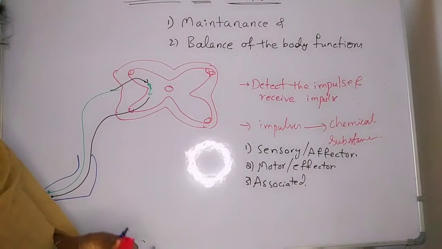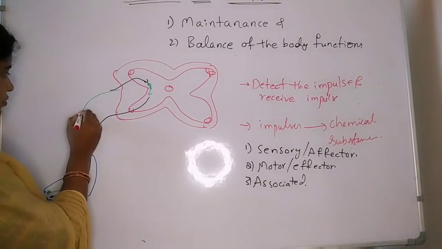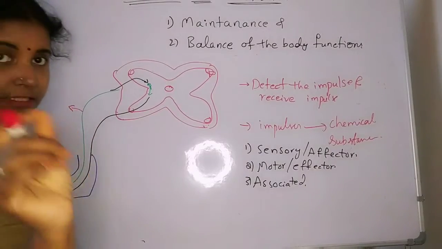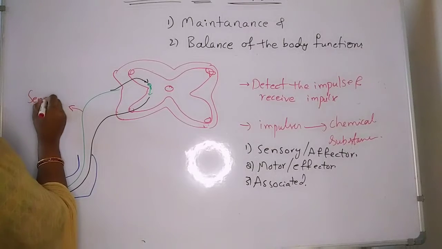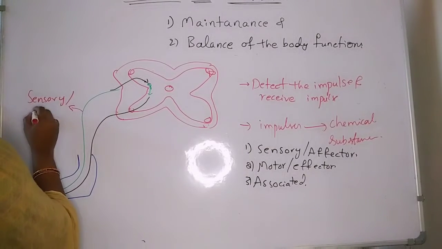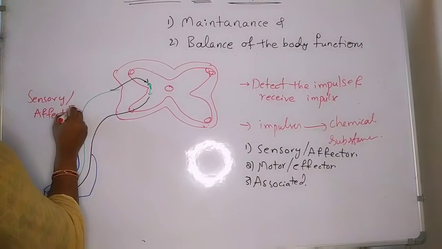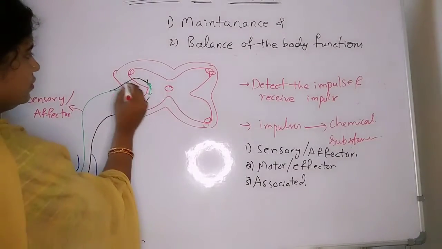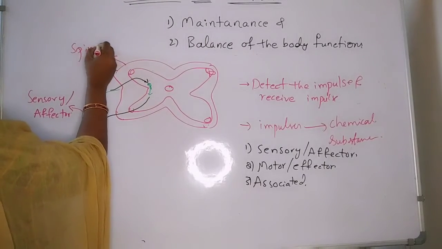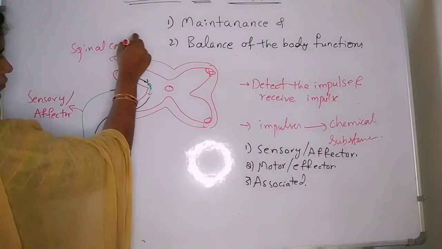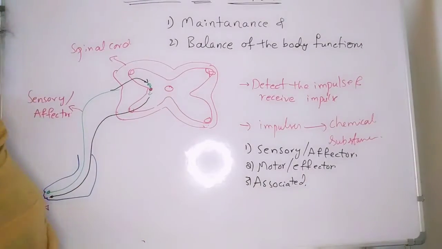So one by one I am going to explain now. See here, the neuron which is going to carry that impulse is known as sensory neuron or afferent neuron towards the spinal cord. From spinal cord there will be the interneurons.